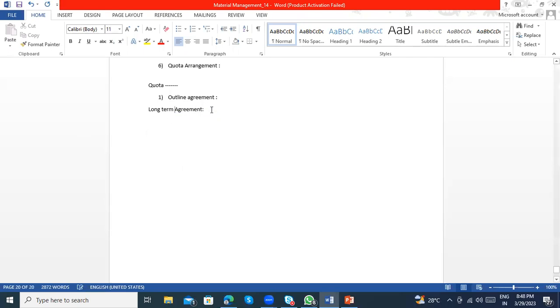In this long-term agreement, there are two types: one is the contract and one is the scheduling agreement. Coming to the contract, what do you mean by contract? What is the difference between the contract and the scheduling agreement? Does anyone know about the contract and scheduling agreement?